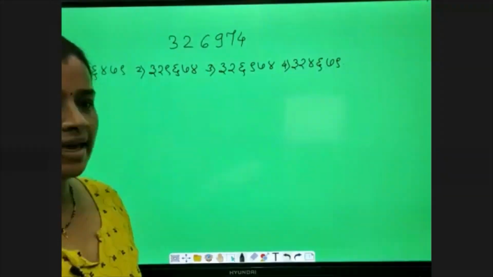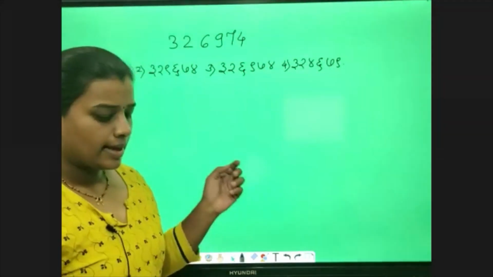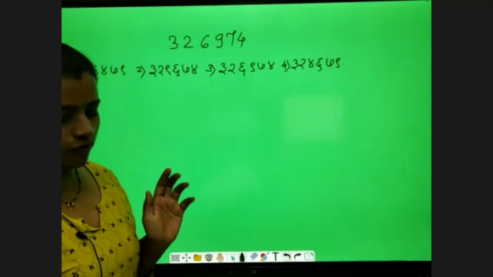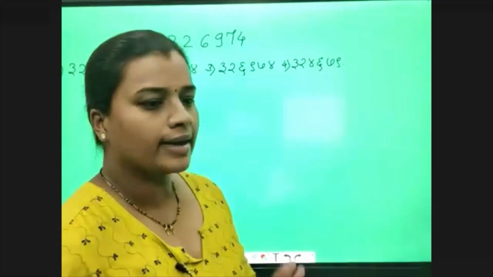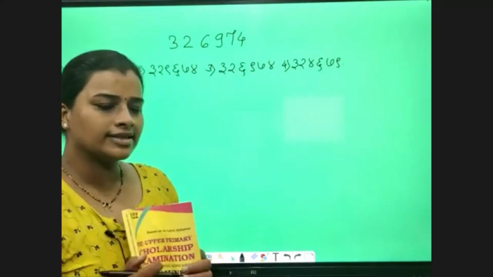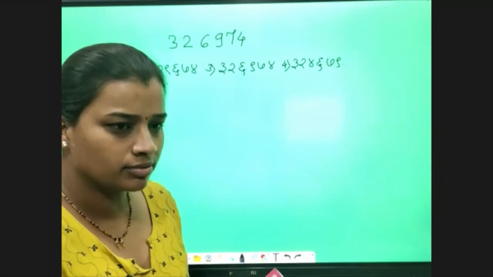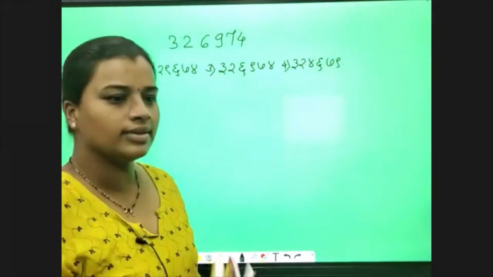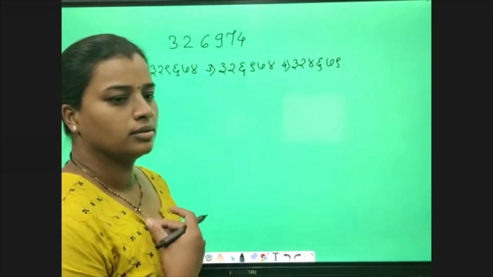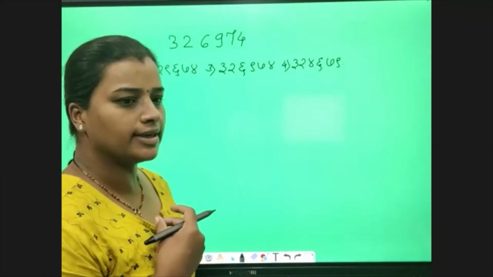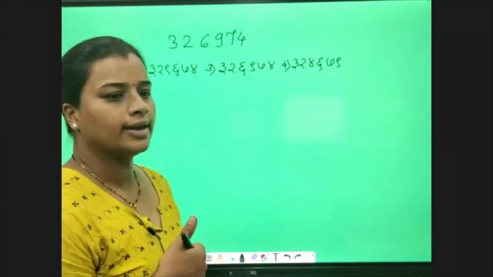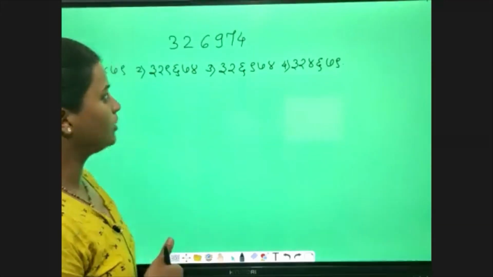Okay. So see, what is our first question? Write the number 326,974 using Devanagari numerals. Devanagari numerals means which language is it actually? Marathi. Yes, Anvi, very good. Anyone more? It is Marathi.